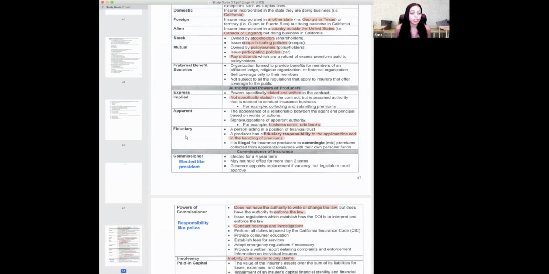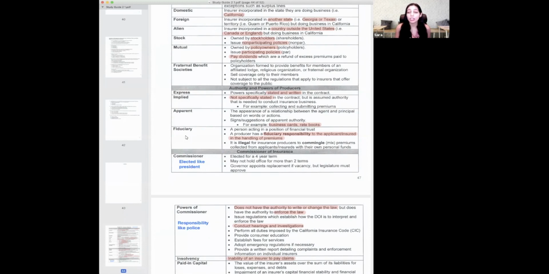Fiduciary. A fiduciary is someone that has a financial responsibility to get money from one party and bring it to another. So fiduciary responsibility for an agent is that we get money from the client and take it to the company. That's our way of saying we're taking money from this person and giving it to that person.